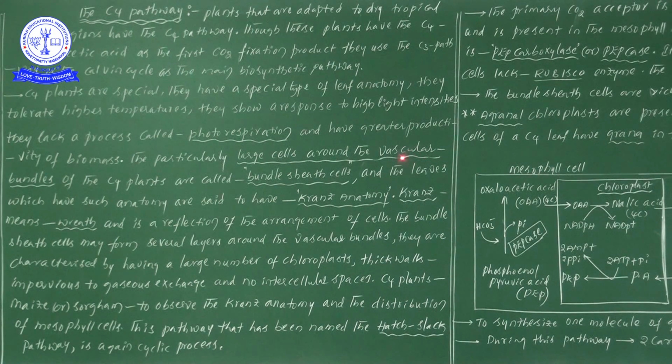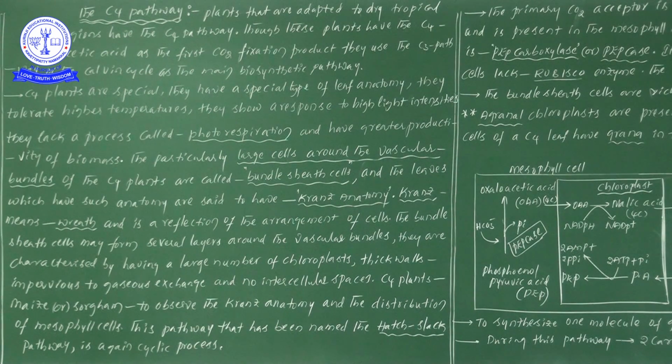These vascular bundles are covered by bundle sheath cells in C4 plants. One more time, in C4 plants vascular bundles are covered by bundle sheath cells. Okay, this is the important point. Later, the leaves which have such anatomy are said to have Kranz anatomy.